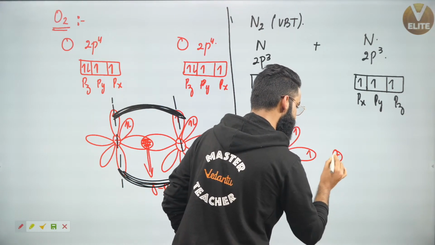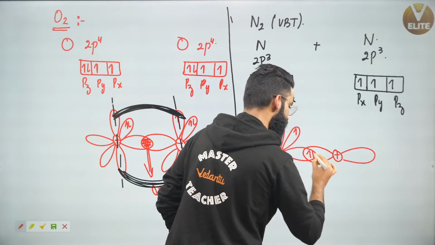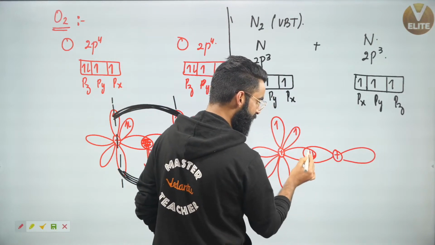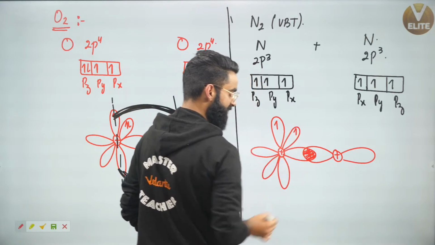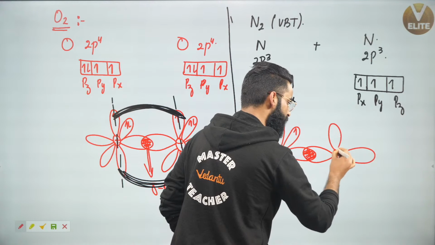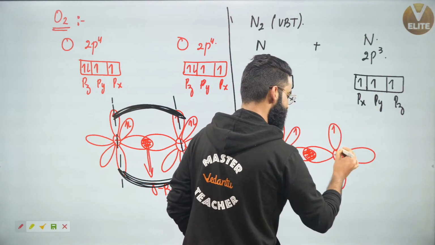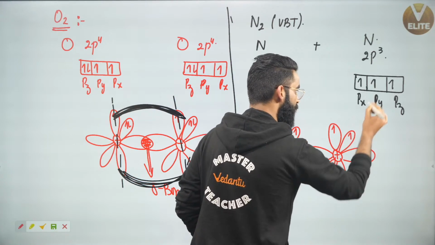This is the nucleus, for example. Okay, this is one lobe. This is one more lobe, right? And this p orbital of another nitrogen, it also contained one electron, right? And they showed the axial overlap right here, which leads to the formation of sigma bond. So sigma bond got formed. Now there'll be one more p, which is py of this nitrogen, which contains one electron. And similarly, there'll be one more p, that is pz, which contains one more electron.